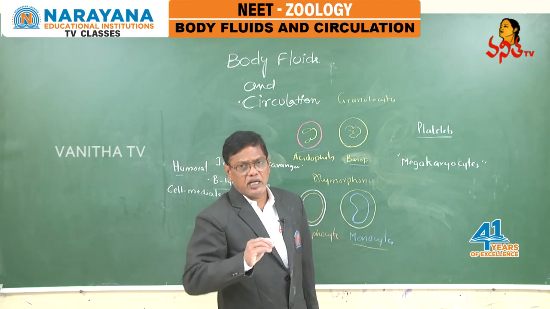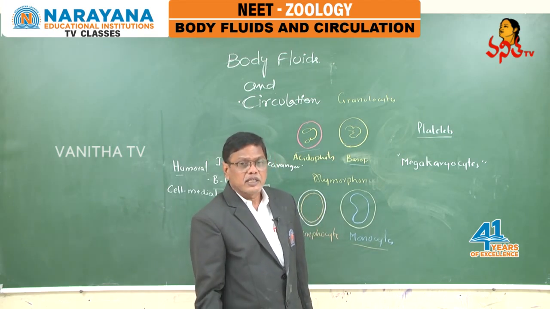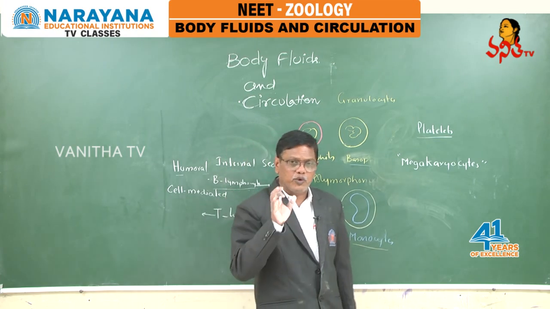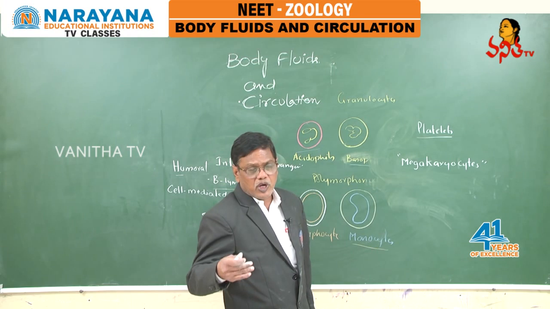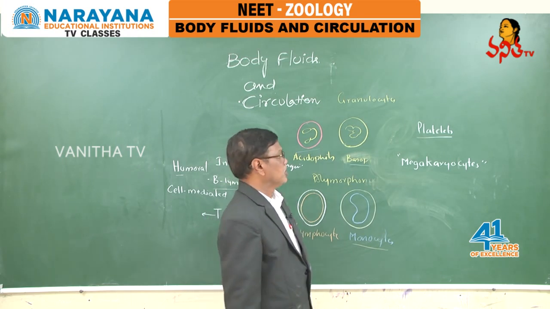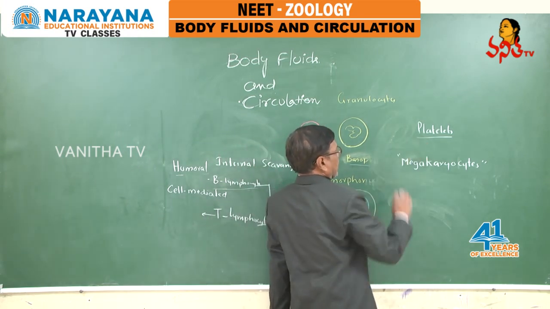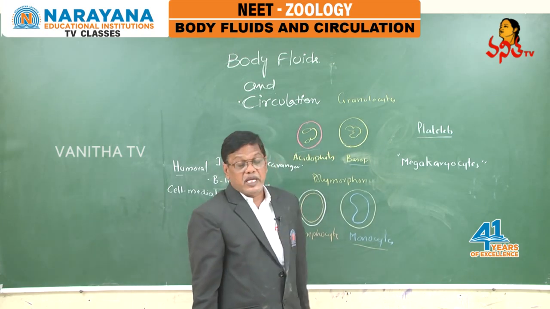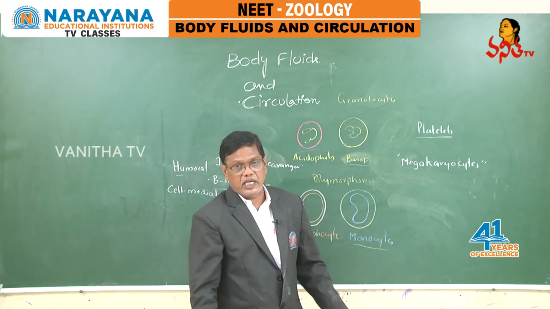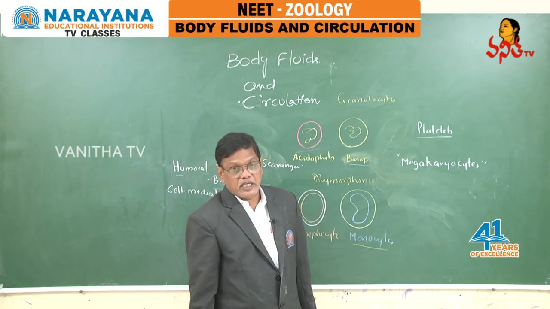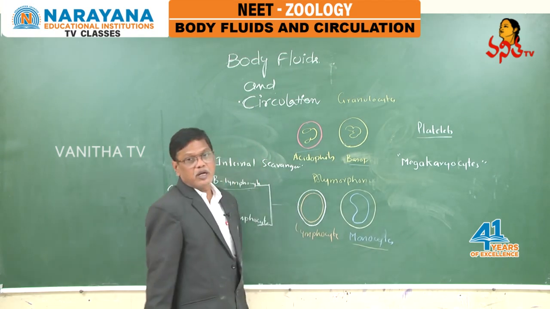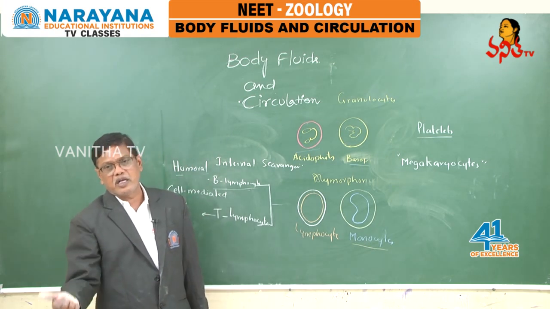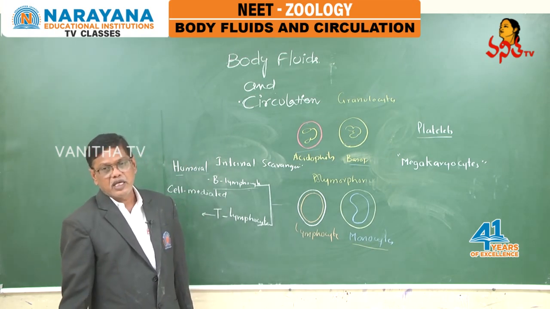They are irregular in shape. Their lifespan is only a few days. Their number is 3 to 4 lakhs per cubic mm. What is the function of these platelets? The platelets play a key role in the blood clotting mechanism, the blood coagulation mechanism.